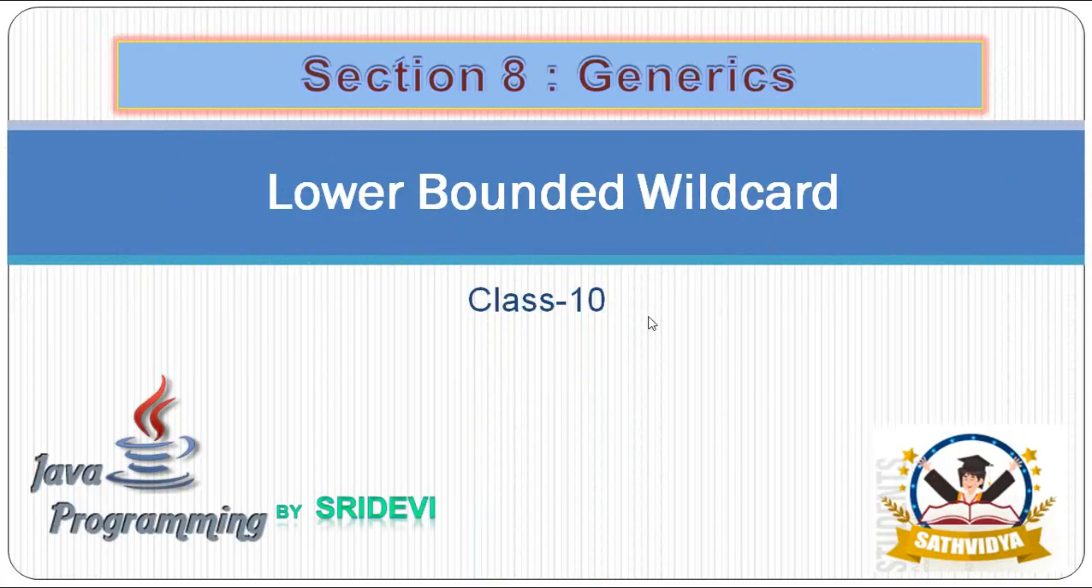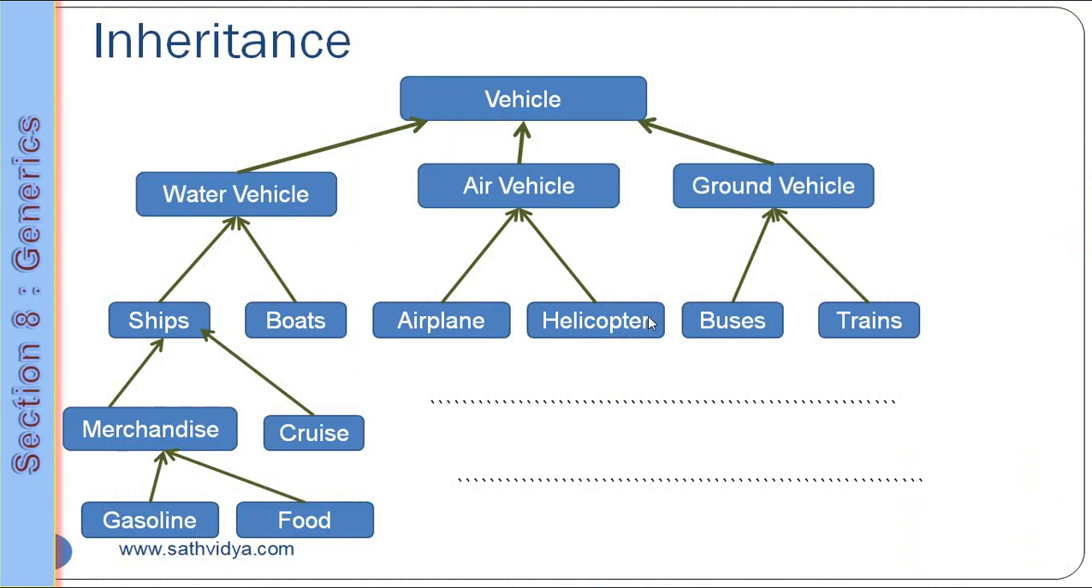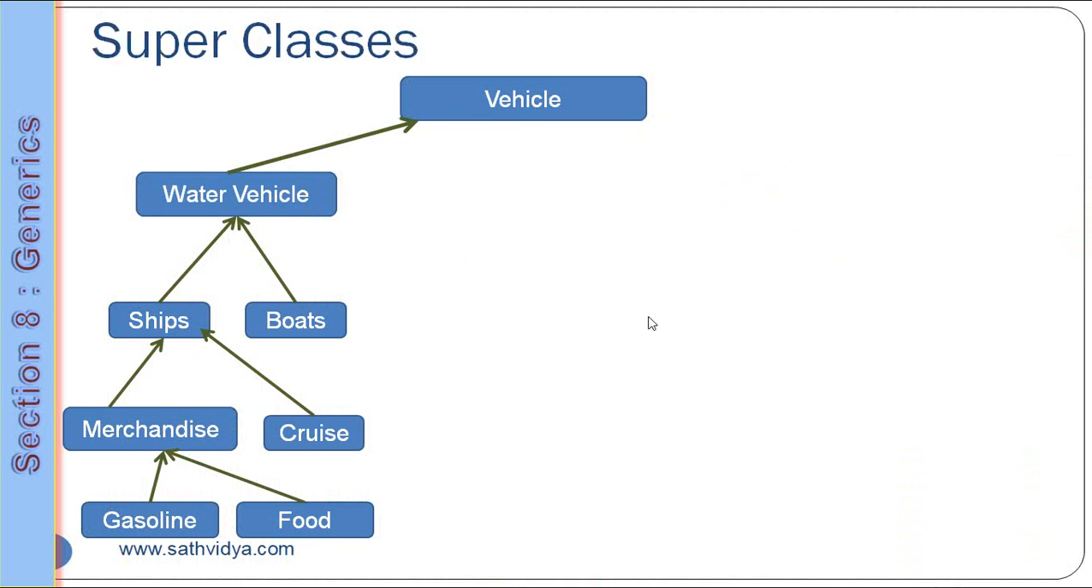Now we are in section 8. In this lesson we are going to talk about lower bounded wildcards. We are dealing with the example of vehicle. Before we start talking about lower bound, we are going to discuss the super keyword.